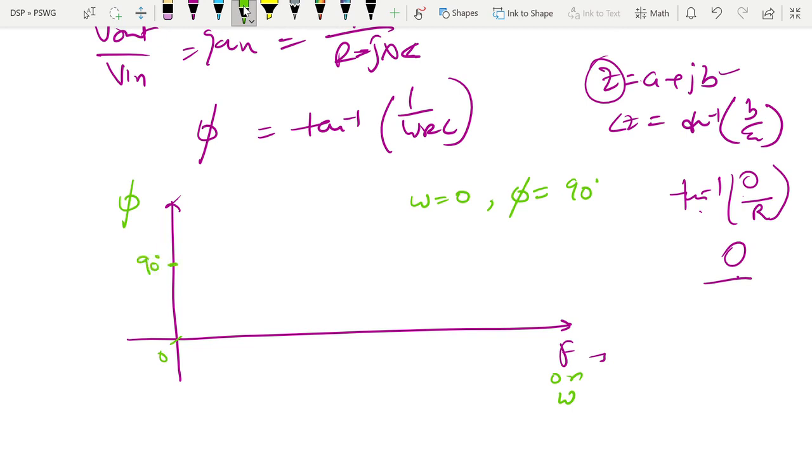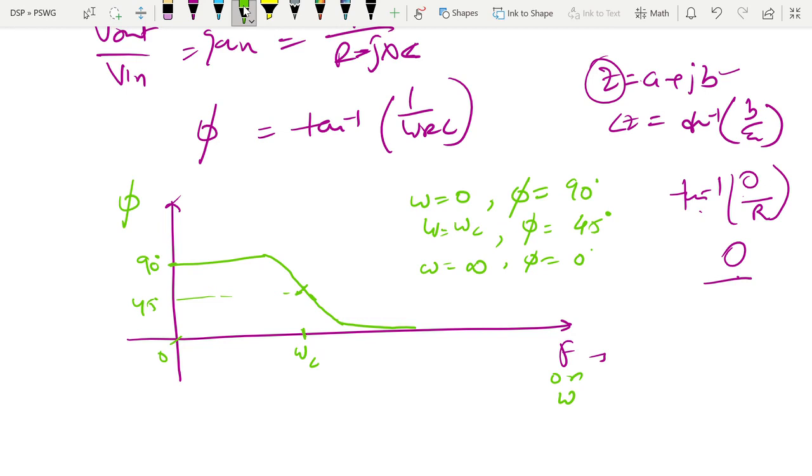Similarly, when omega goes to omega c, the cutoff frequency, we have phi equals tan inverse of 1, since the whole term is 1 by root 2 of the maximum, which is 45 degrees. So at omega equals omega c, it will be 45 degrees. And afterwards, when omega equals infinity, phi equals 0.